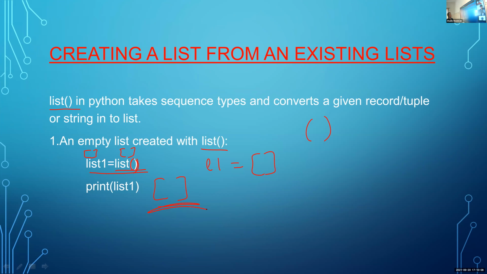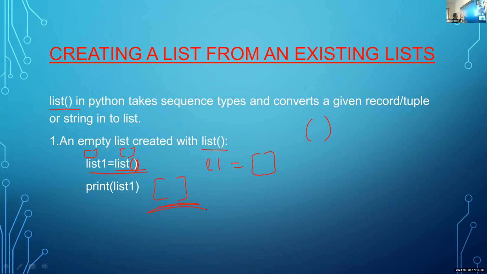Okay, so for creating an empty list, there are mainly two ways. The first way, just simply write the statement L1 is equal to empty bracket. Okay, that is the simplest way. Then if you want to use a built-in function, write one variable name. Instead of list1, we can give L1, L2, any variable name. Here I am giving a variable name list1, which is equal to list empty bracket.